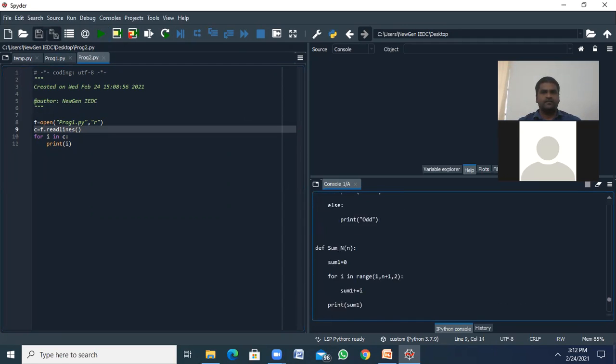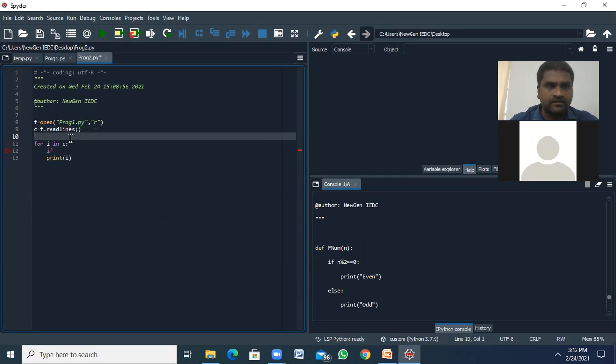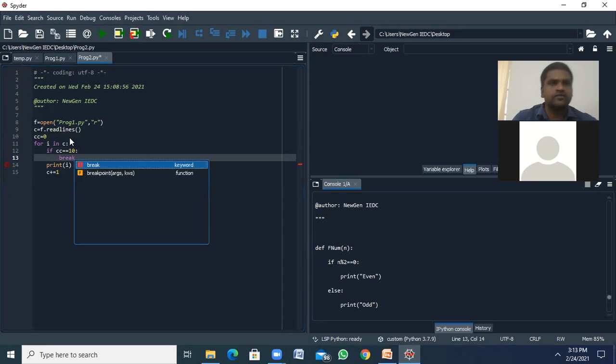Let's say I want to break. I want only 10 lines, so cc is equal to 0. After that we have cc plus equals to 1. If cc double equals to 10, break. So what happened?